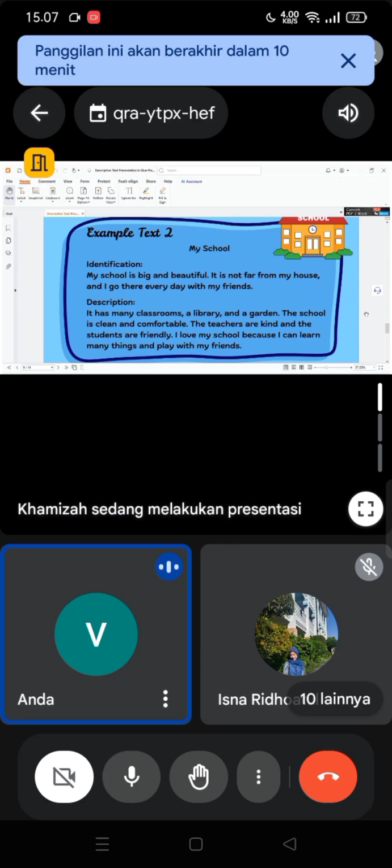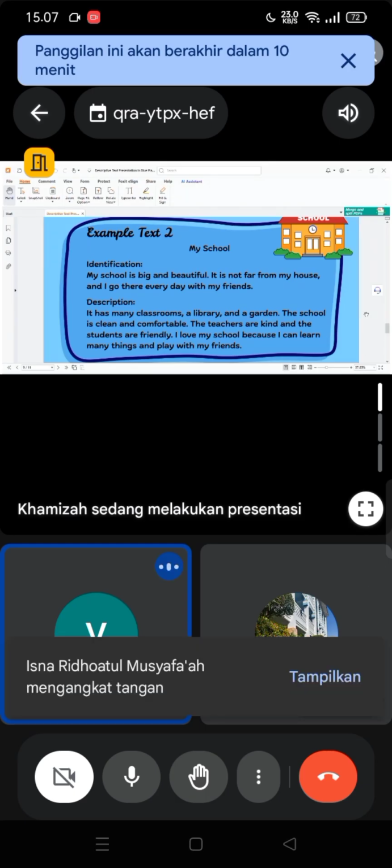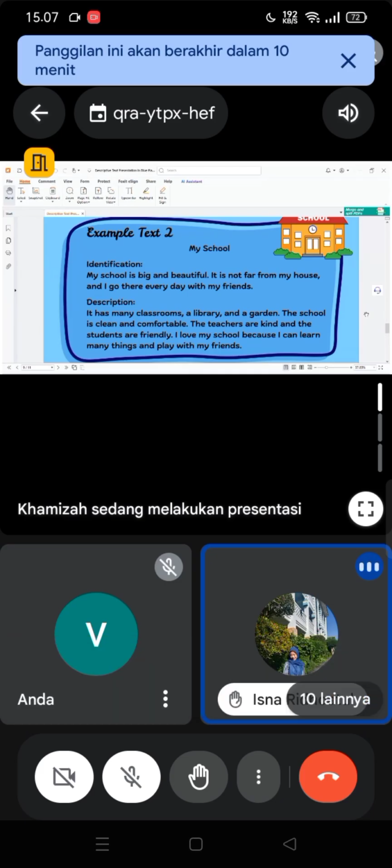Anyone want to state about their task? Who wants to state the adjective on this example text too? Okay, Isna, you can state your task. Okay, I found the adjective is big. My school is big and beautiful. This big and beautiful is adjective.